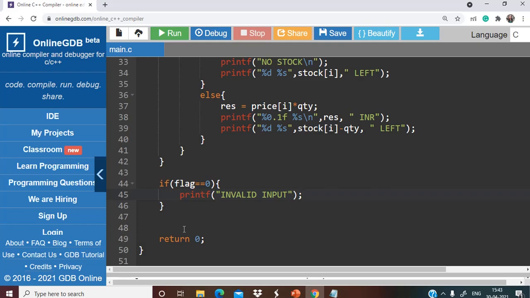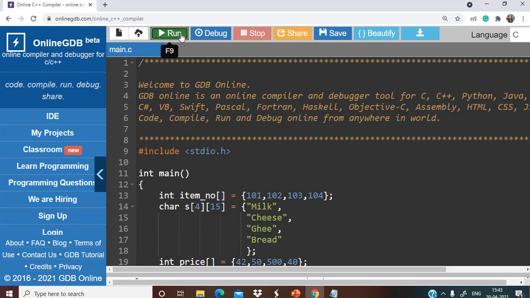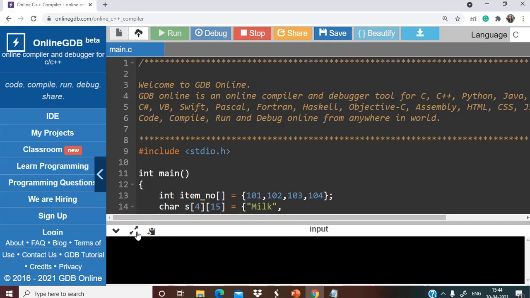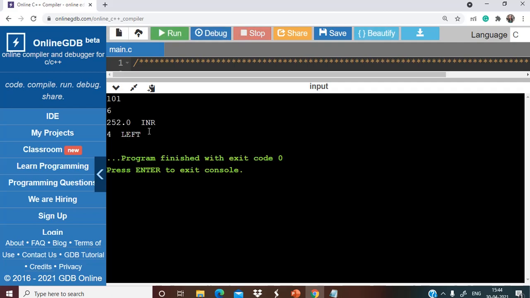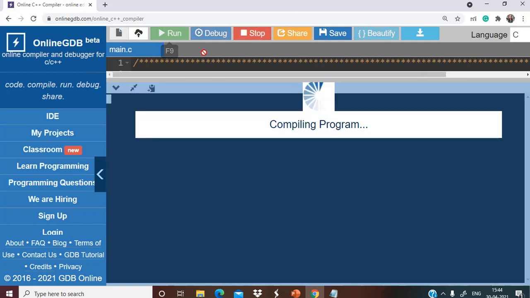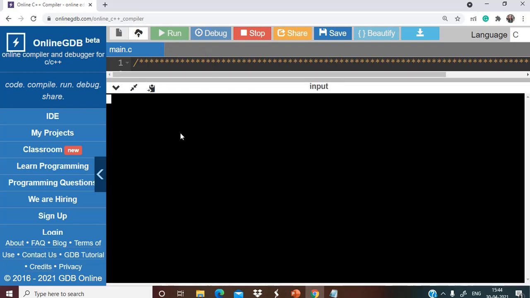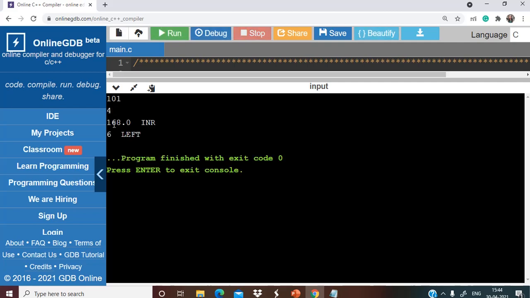I hope you understood. So let's run the code now. Let's suppose we take 101 and 6. You can see we are getting 252.0 INR, 4 left. Reducing that gap between INR and left you will be able to do by yourself. For 101, 4, you can see we are getting 168.0 INR, 6 left.